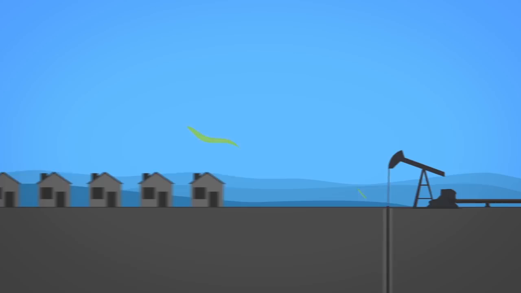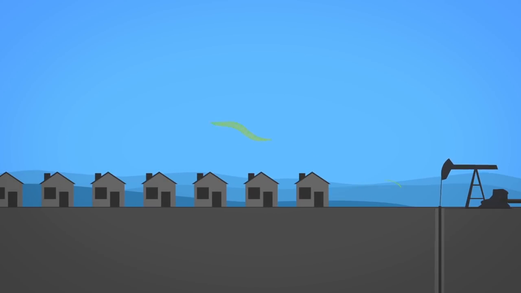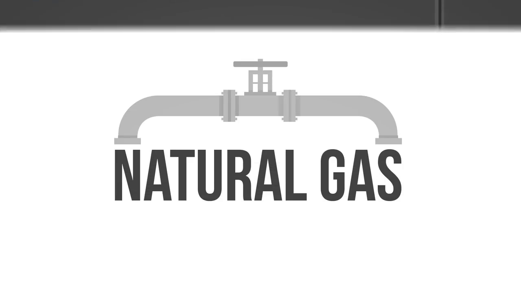Natural gas leaks are also dangerous to nearby communities because it is a colorless, odorless, highly toxic, and highly explosive gas. That's natural gas.